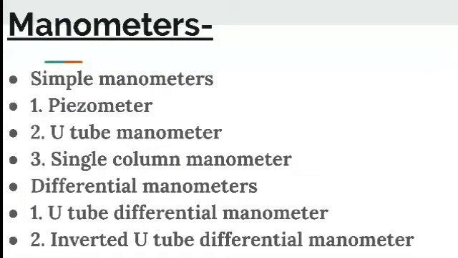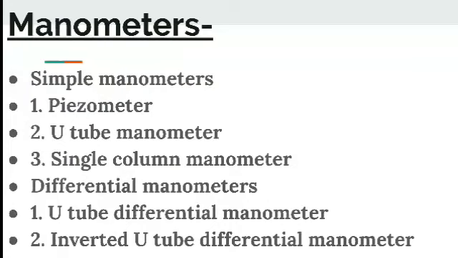In simple manometers, the first one is the piezometer, which is a very simple manometer consisting of a single glass tube having one end connected to a point where pressure is to be measured and the other end open to the atmosphere. The U-tube manometer consists of a glass tube bent in U shape, with one end also connected to a point at which pressure is to be measured and the other end open to the atmosphere.